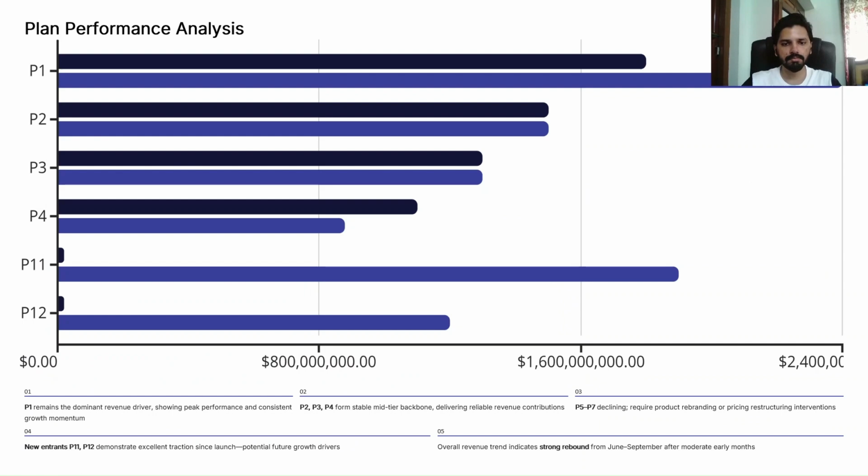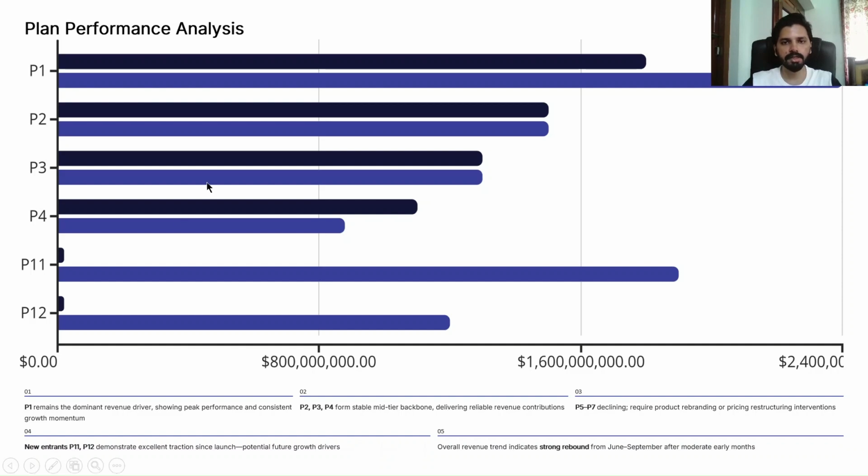Now let's see, after the 5G launch, which plans are performing well in terms of revenue. So here we can see these are the five plans out of the 13 plans of Wavecon Telecom. These are the five plans we have selected.